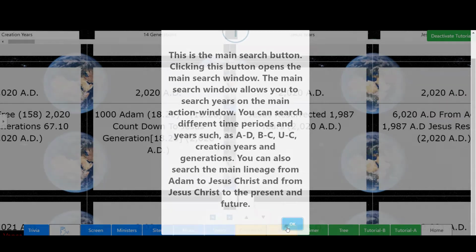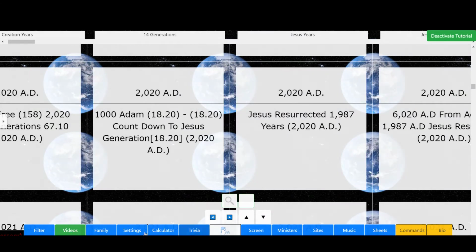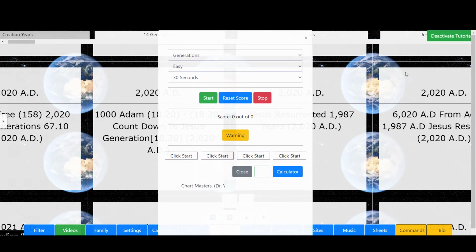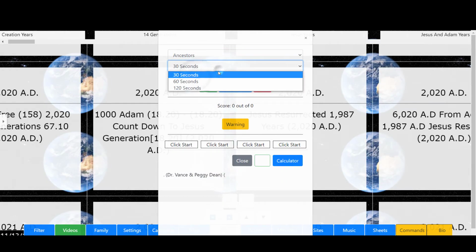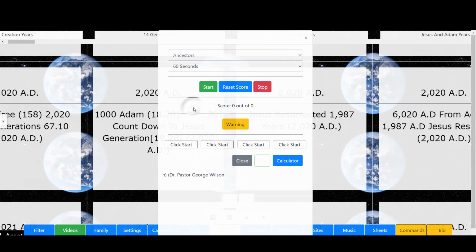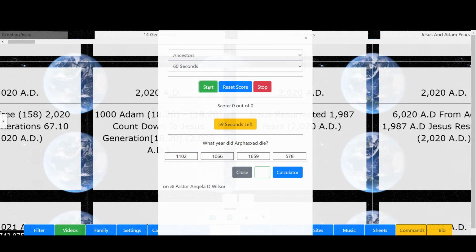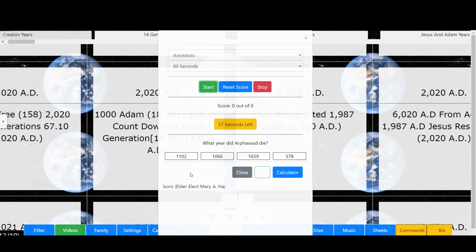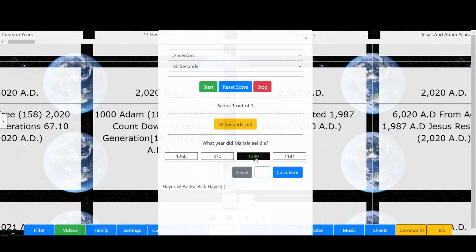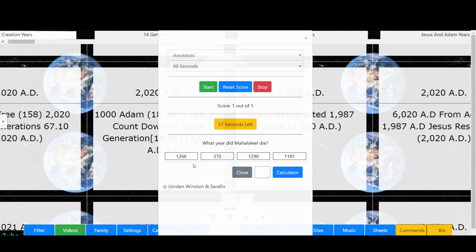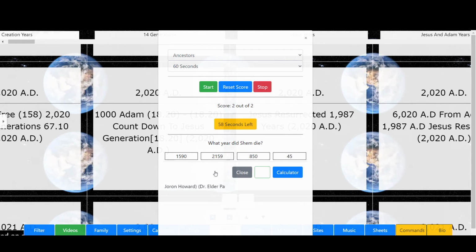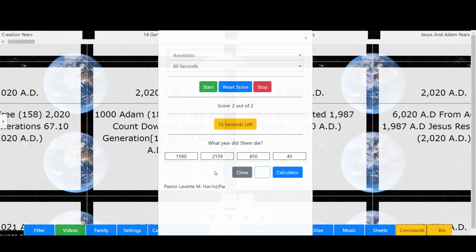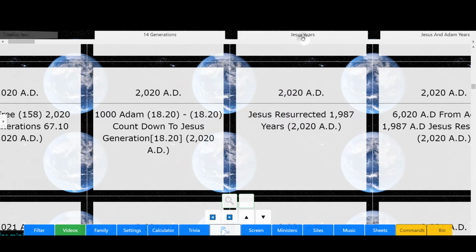All right, and this is one last thing I want to show us. We got trivia. Let's deactivate that tutorial. We can do ancestors. Let's hit start and see what we got. What year did Arphaxad die? 1659? Okay. What year did Lamech die? Okay, cool. So, some cool things that you can do here. Let's go ahead and stop that. Close that out. Let's get into the lesson.